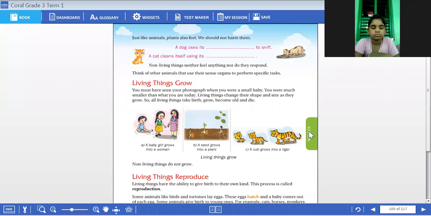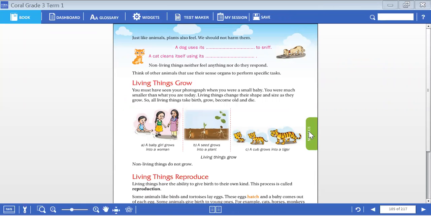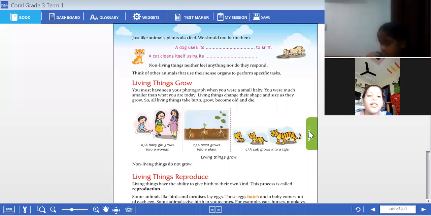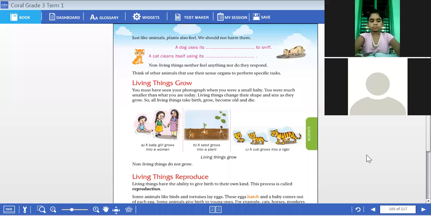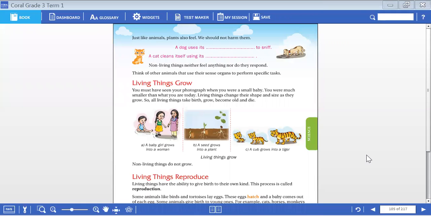Please keep your video turned on, children. I'm asking everyone to keep your video turned on so that I can observe you. You can turn off your audio because there will be a disturbance for the other students. So please turn off your audio and just turn on your video. And if you have any doubts, you can text me.